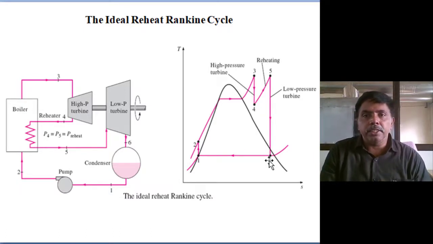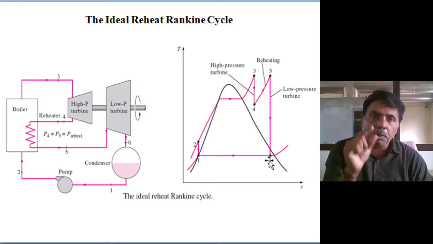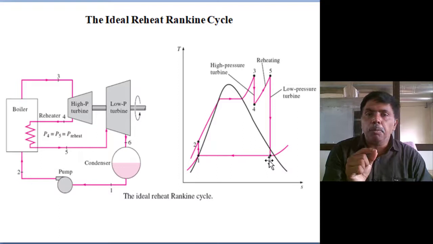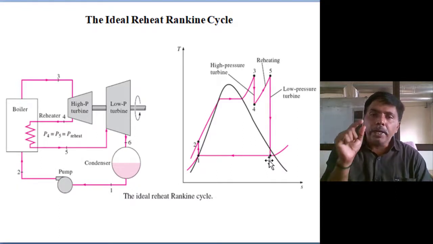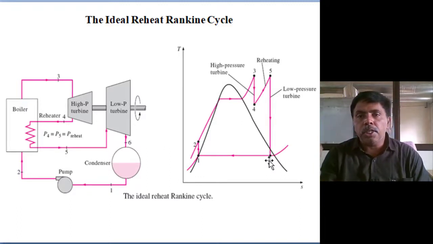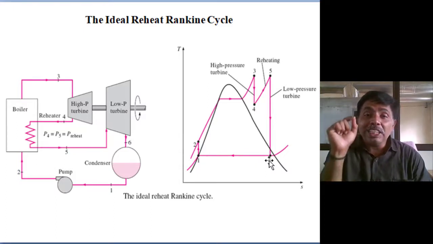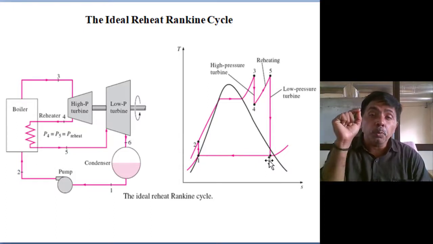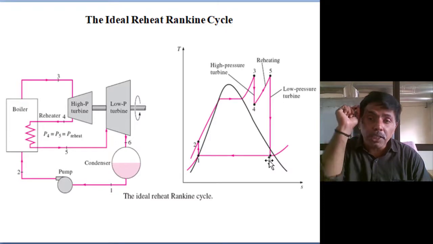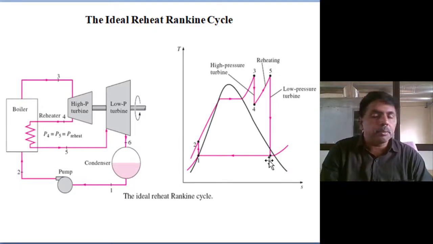Now at present, we started at 22 bar pressure, the first installed Rankine cycle thermal power plant. The operating pressure was 22 bar boiler pressure, or turbine inlet pressure. Now we have reached more than 250 bar in ultra supercritical thermal power plants, meaning up to 300 bar we reached by the introduction of reheating. If you do not introduce reheating, we can't increase the pressure.